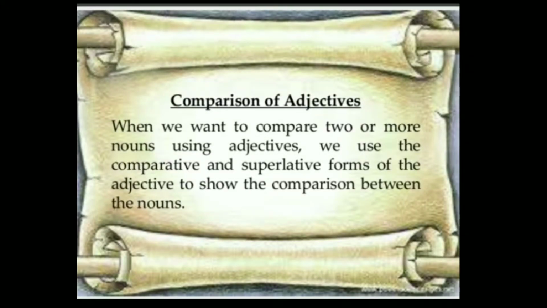Good morning, students. Today I am here with the topic degrees of comparison, or we can say comparison of adjectives. Adjectives of quality have 3 degrees of comparison. When we want to compare two or more nouns using adjectives, we use the comparative and superlative forms of the adjective to show the comparison between the nouns. Adjectives of quality have 3 degrees of comparison, that are positive, comparative and superlative.